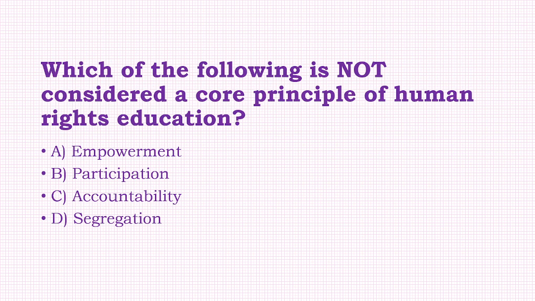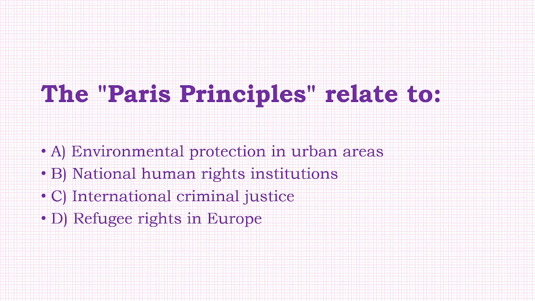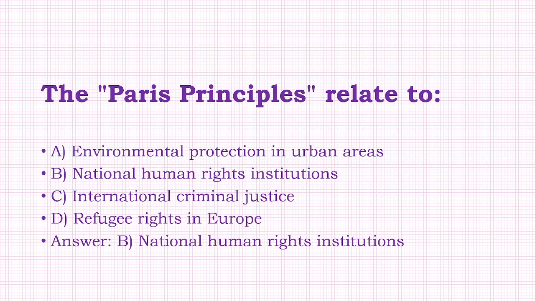Next, which of the following is not considered a core principle of human right education? Option: empowerment, participation, accountability, segregation. Answer of this question is option D, that is segregation. The Paris Principle related to option: environmental protection in urban areas, national human rights institution, international criminal justice, refugee rights in Europe. Answer of this question is option B, that is national human rights institution.